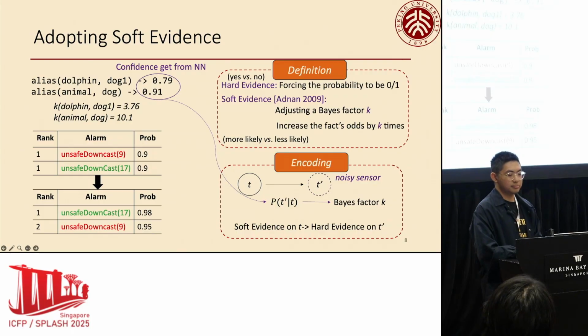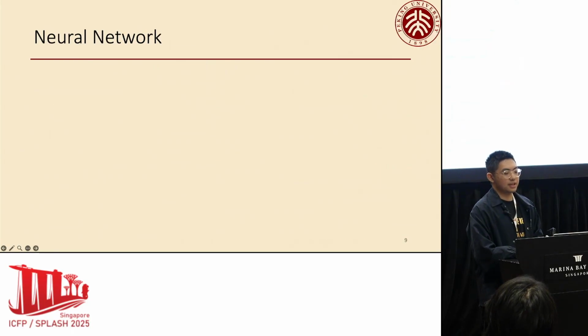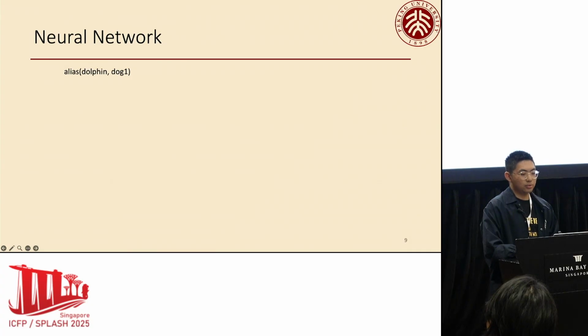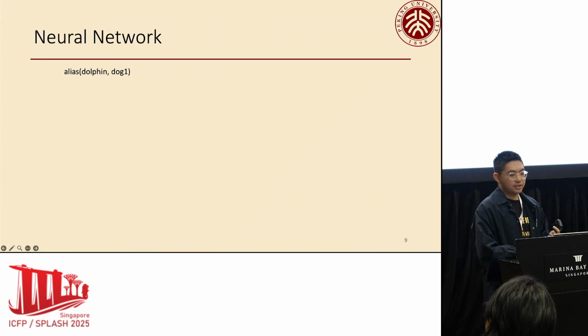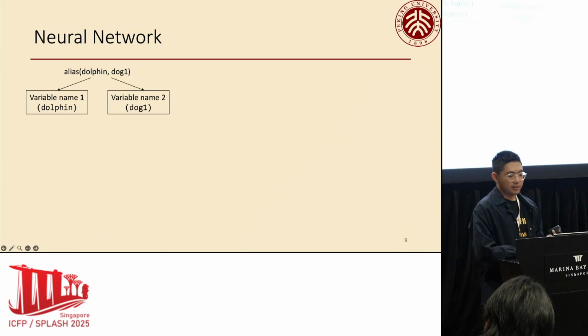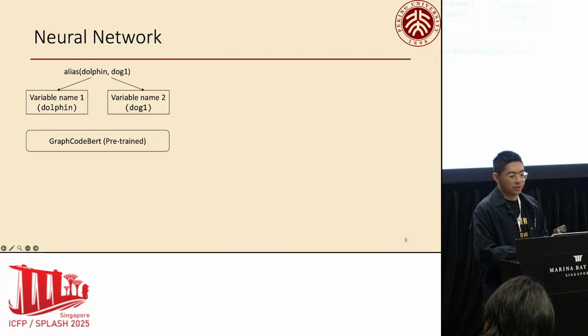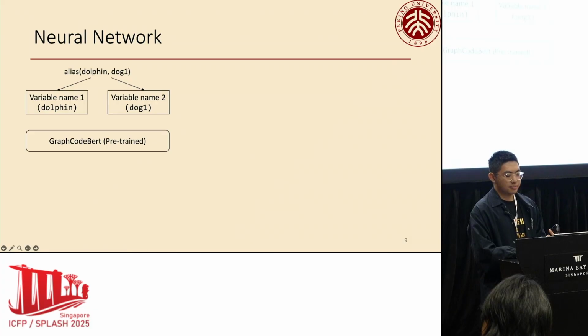And here I will discuss how to calculate the confidence value for the alias tuple using a neural network. To predict the likelihood of an alias relation, for instance, between dolphin and dog1, we take the variable names as input. And then we use a pre-trained model, GraphCodeBERT, to generate the semantic embeddings for these names.